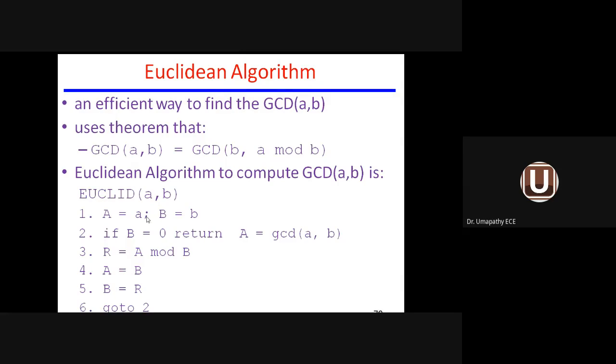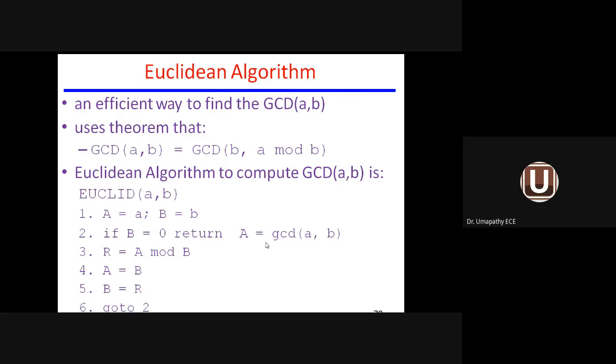The given numbers are A and B. If B equal to 0, return A as the GCD of A comma B. That is, if the second number B equals 0, then the GCD of A comma B will be A. Now R is the remainder of A mod B. I am dividing A by B and assigning the remainder to R. Then B is given to A, so the second number is given to the first variable, and the remainder is given to B. Now go to step 2 and find the value of GCD.